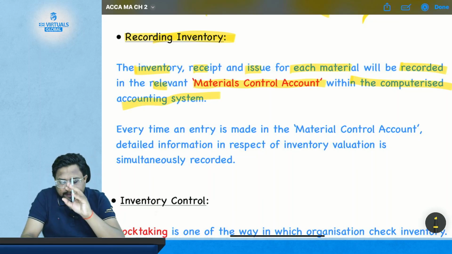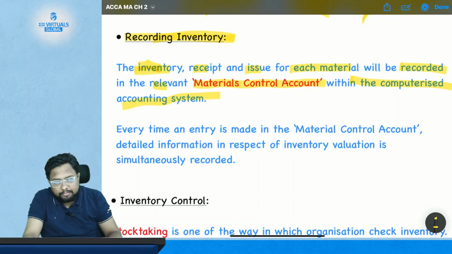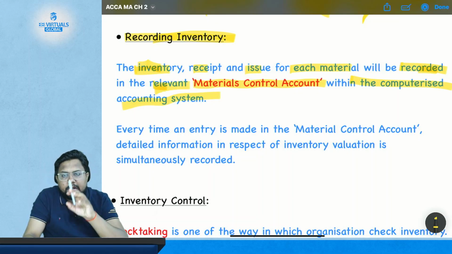What it is saying is that the inventory receipt and issue of each material will be recorded in the relevant material control account.